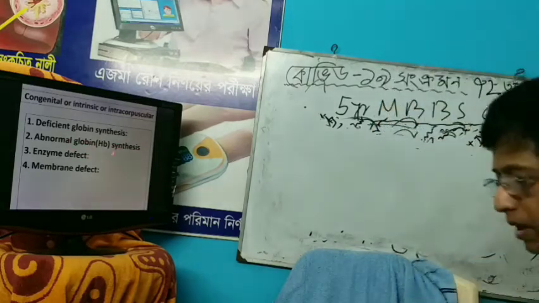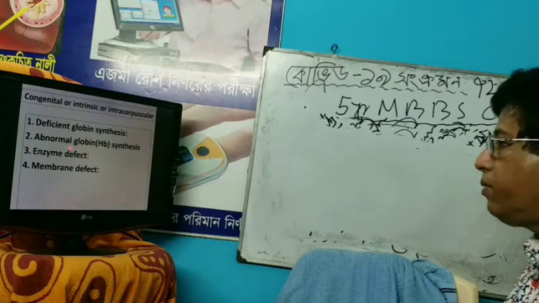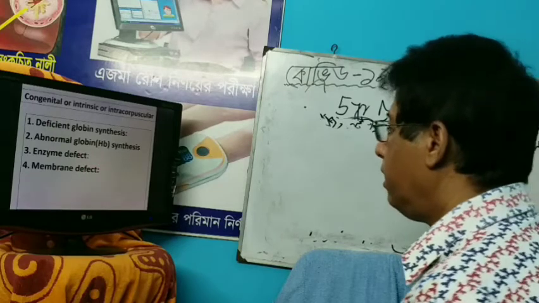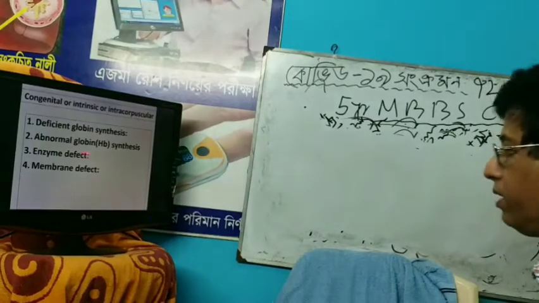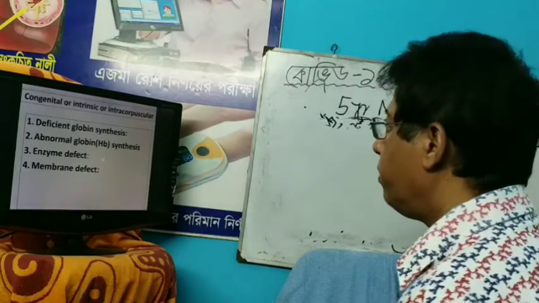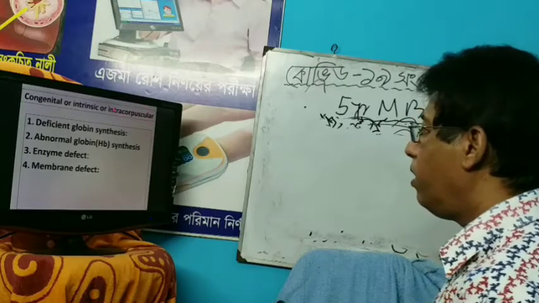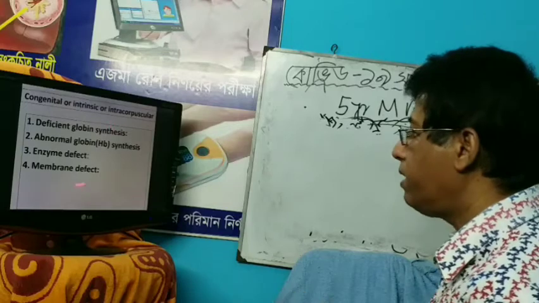The enzymatic defect, that is G6PD deficiency, usually occurs in stressful conditions and some drugs induce hemolysis. Membrane defect: hereditary spherocytosis. So these are the congenital or intrinsic or intracorpuscular causes of hemolytic anemia. You should remember, it is asked in the Viva board.